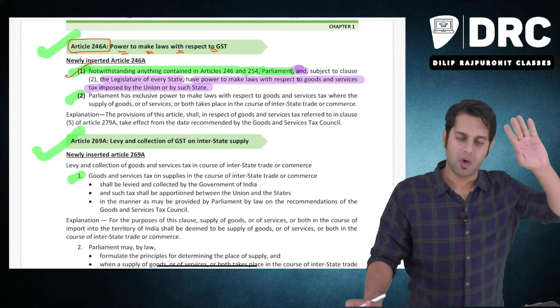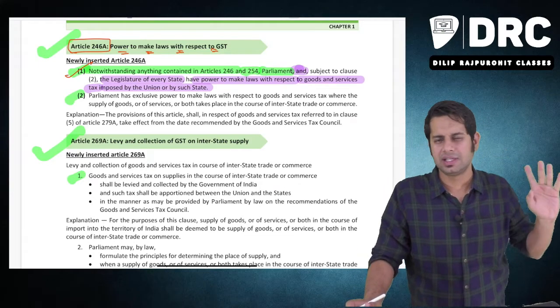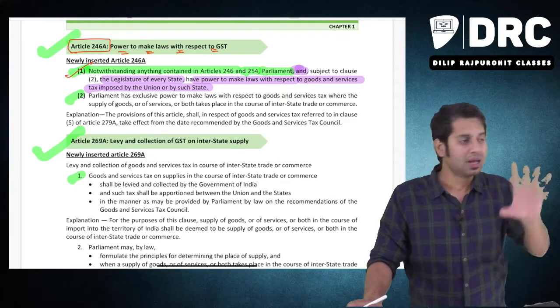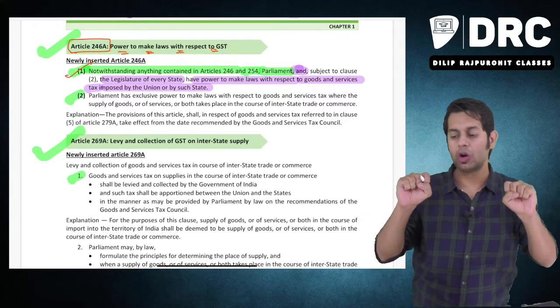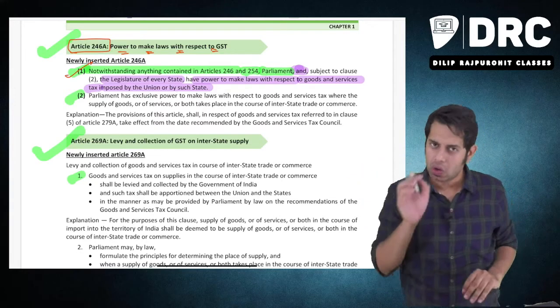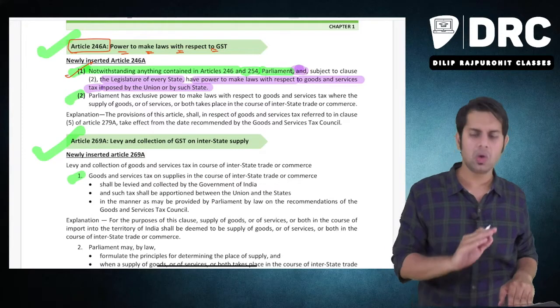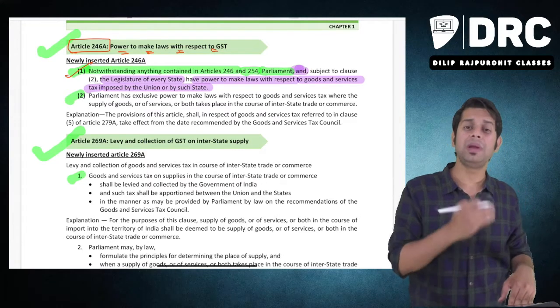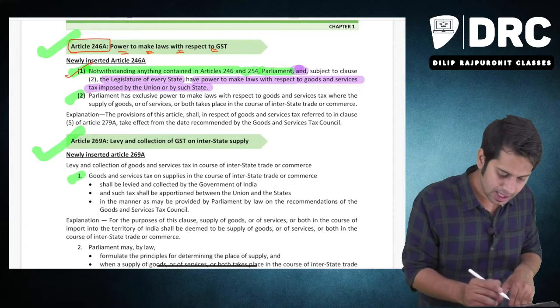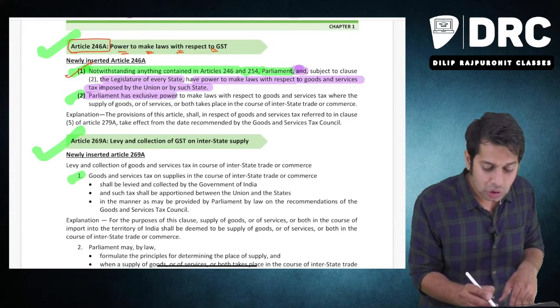Meaning, something is already given in 246 and 254, let that be there. Apart from that, the central government and state government can now jointly come together and make law with regard to GST, goods and services tax, which will be levied and collected by the central government and state government. And they say the parliament has exclusive power.